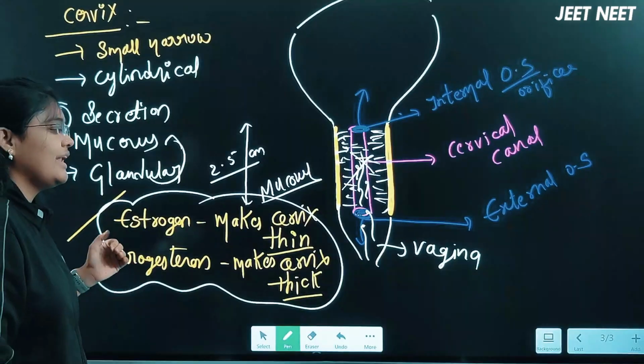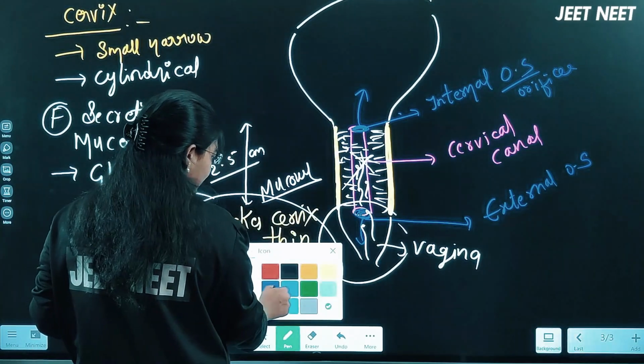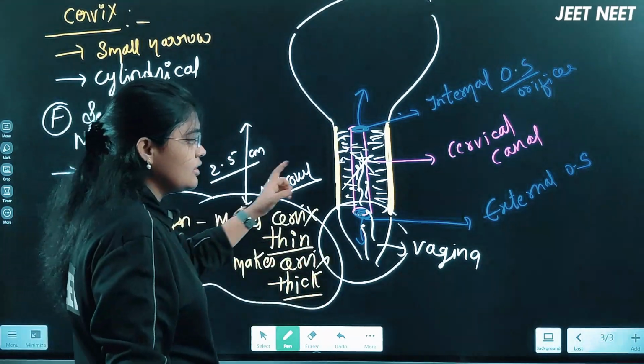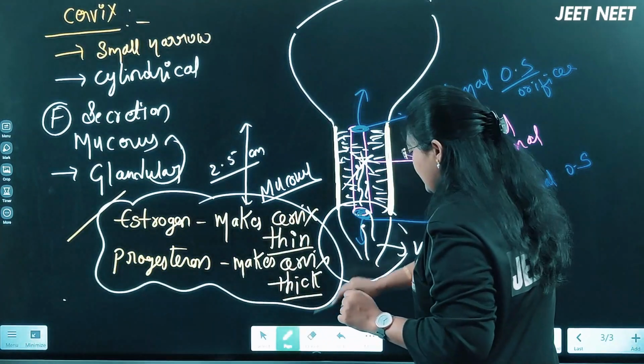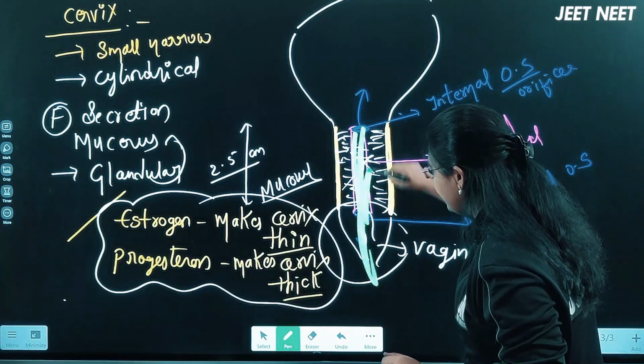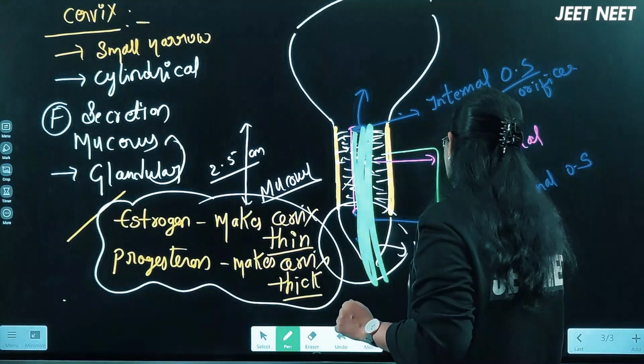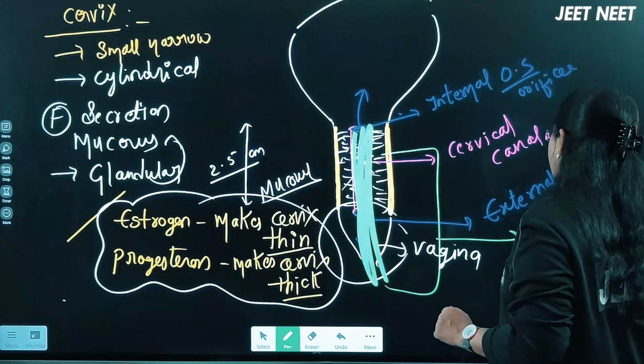Now we are moving on to the next part, the vagina. Remember here itself, the cervical canal plus vagina together, this portion, we call the birth canal, right?